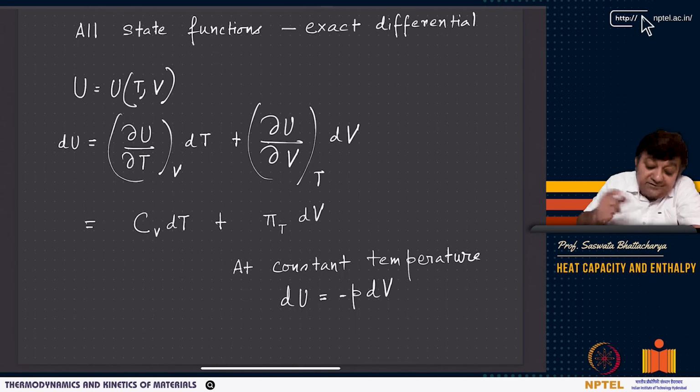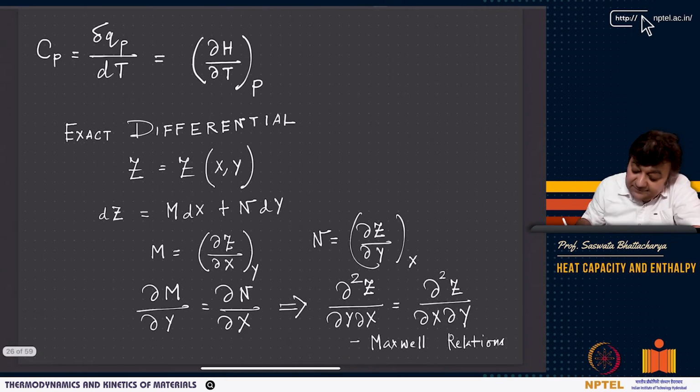I'll come to that, but before that, come to this second derivative, because remember, when we write Maxwell relations, we are basically relying on this relation del M del y and del M del x, which basically gives you second derivatives. Right? These are the second derivatives. Okay, but see, this exact differential gives you M and N.